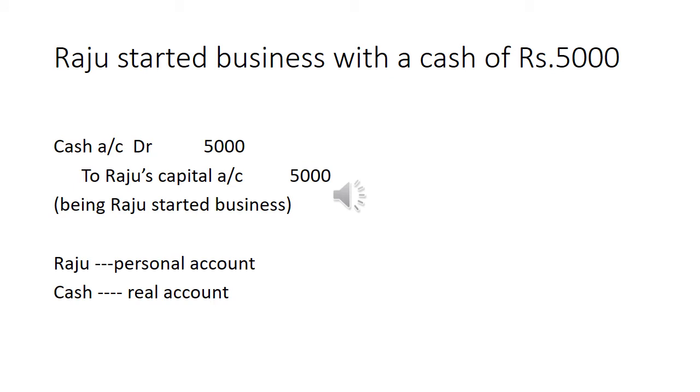Raju started business with a cash of rupees 5,000. Cash account debit to Raju's capital account. So Raju is a personal account, cash is a real account. Cash has come inside the business.